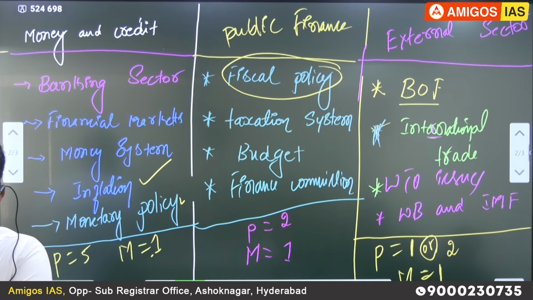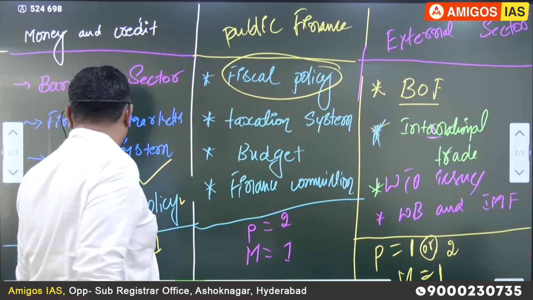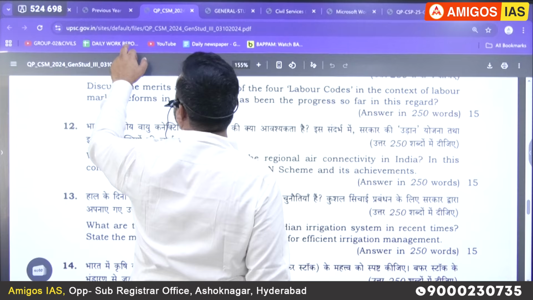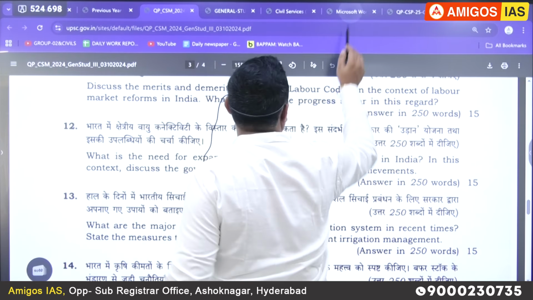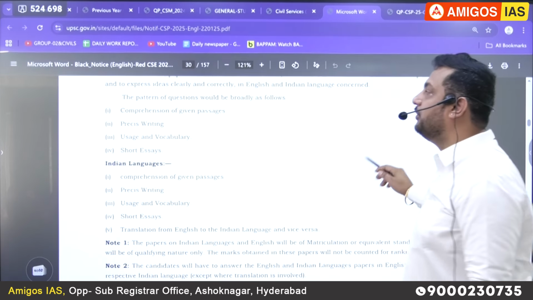Are you writing the UPSC civil service examination only for all India services or central services also? We are writing the examination for both, all India services and central services.